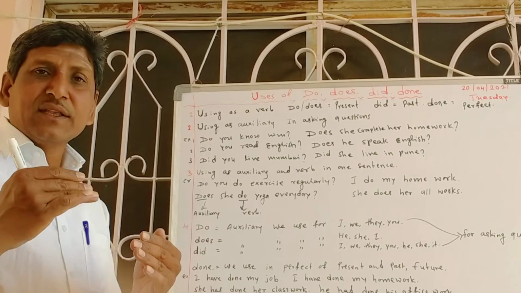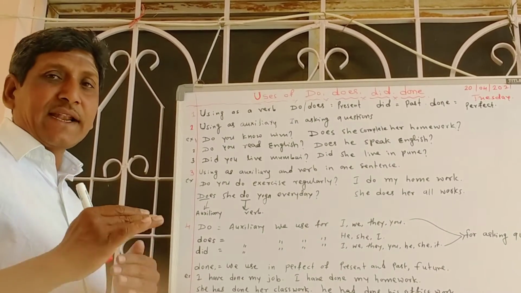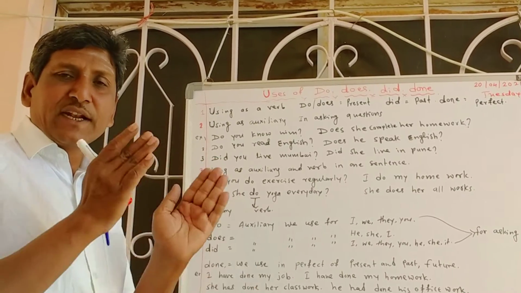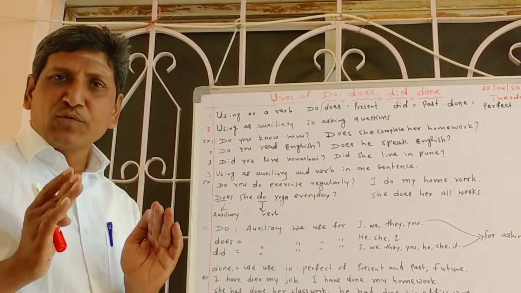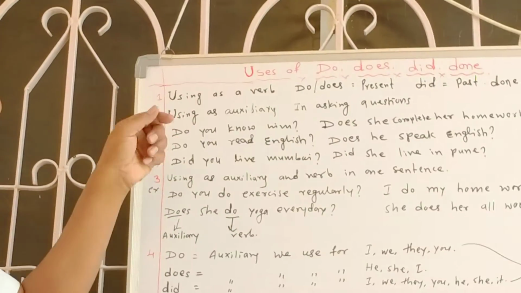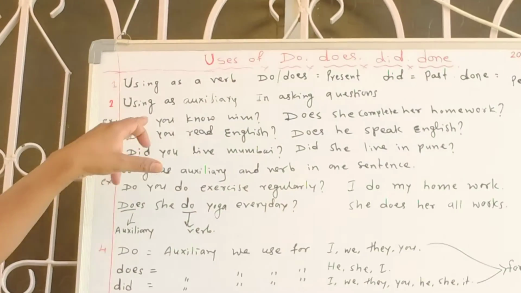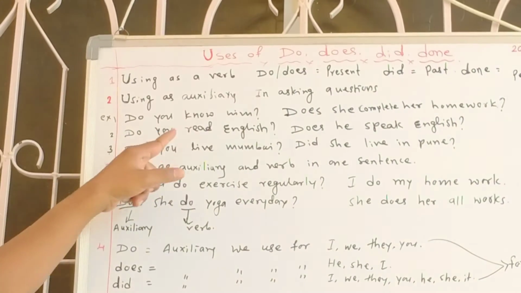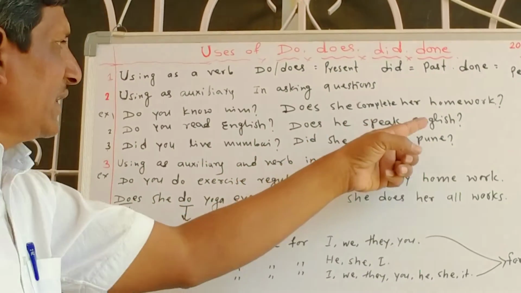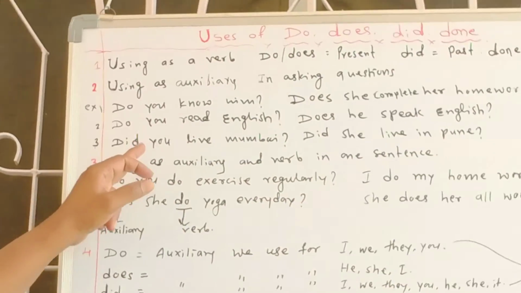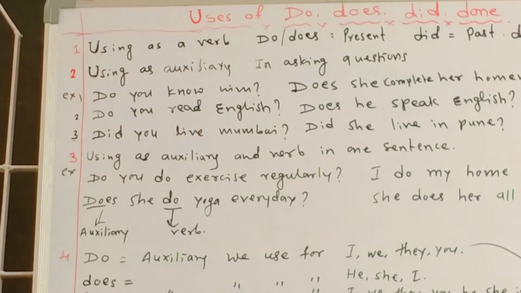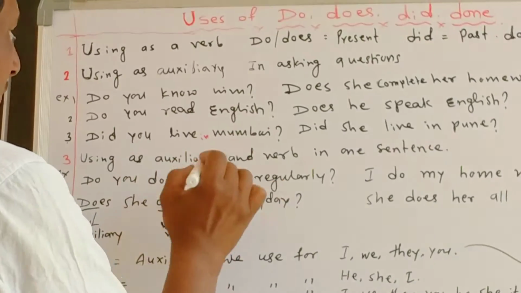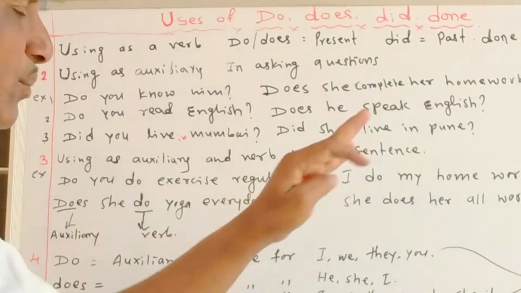I have already explained when we are making yes or no type questions, I told you that questions starting with an auxiliary are yes or no type questions. So we use this as an auxiliary first. Do you know him? Does he complete her homework? Do you read English? Does he speak English? Did you live in Mumbai? And did she live in Pune?